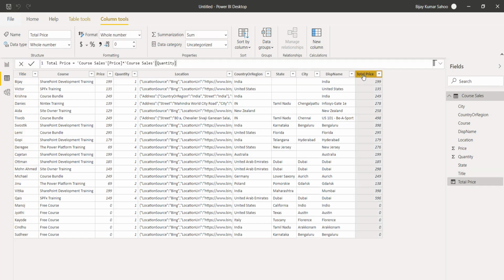If you want to change the data type, you can come here and change it to currency. You can see here I put the currency symbol, and you can see the price in currency data type, or in currency format also.